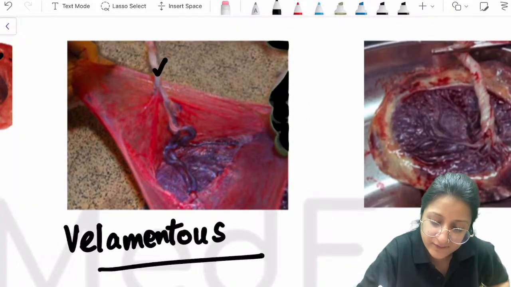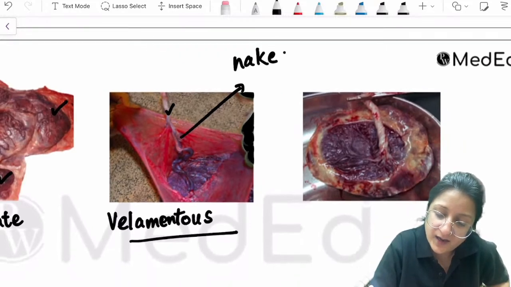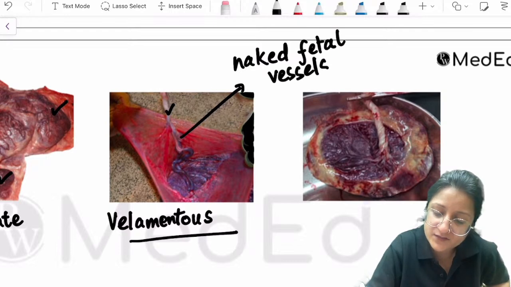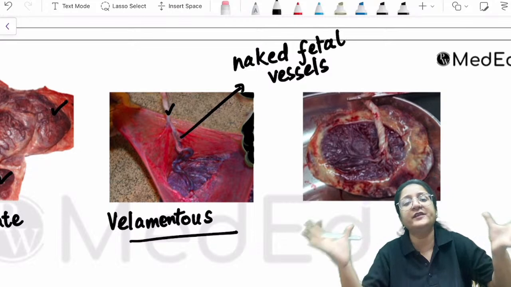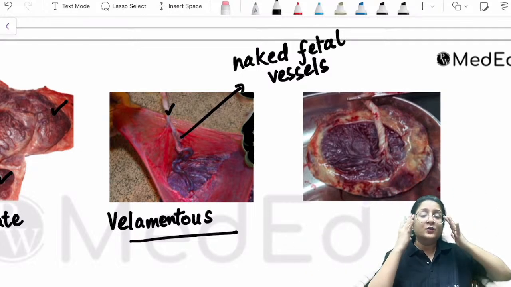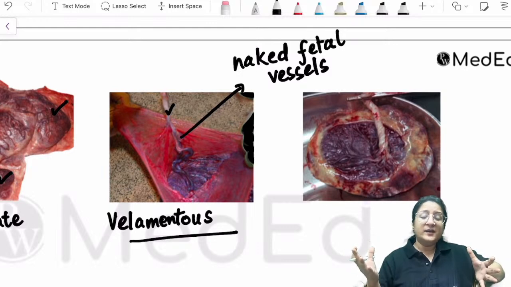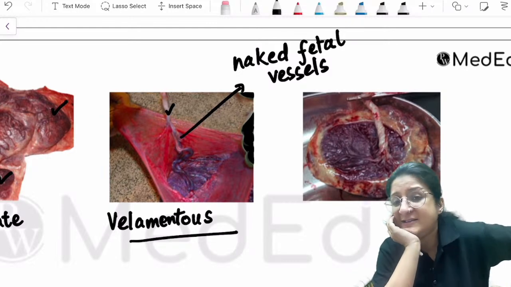These are naked fetal vessels which are traveling in the membranes. By naked, I mean that they are devoid of the connective tissue covering which is present in the umbilical cord. So what is this connective tissue covering of the umbilical cord? The connective tissue covering of the umbilical cord is Wharton's jelly.